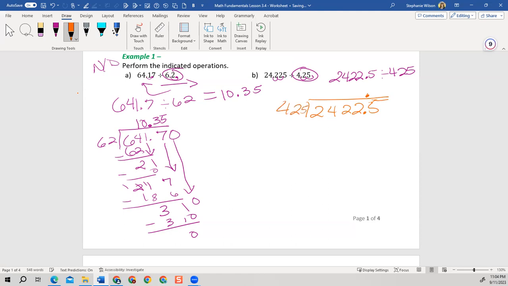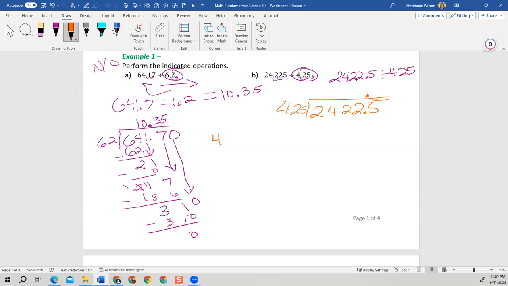Now, 425 will not go into 242, but it will go into 2,422. How many times? Well, 400 goes into 2,000 five times, and we have 2,000 going on here. So let's try 5 times.